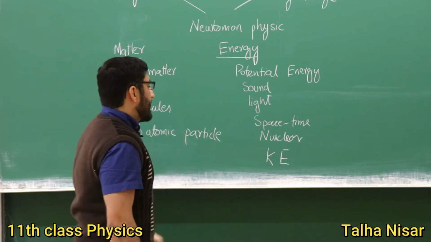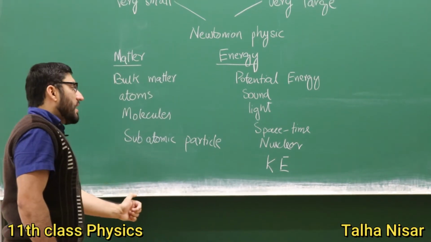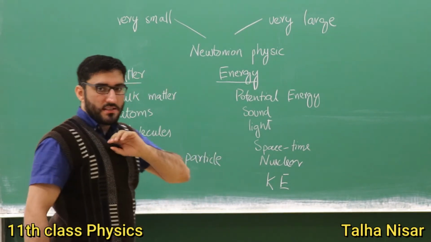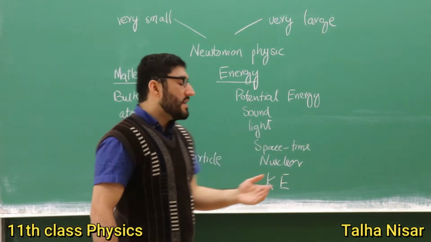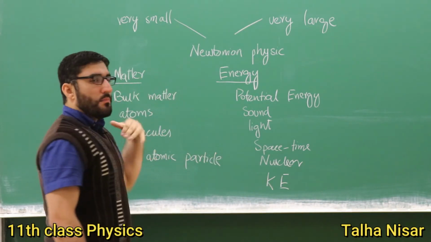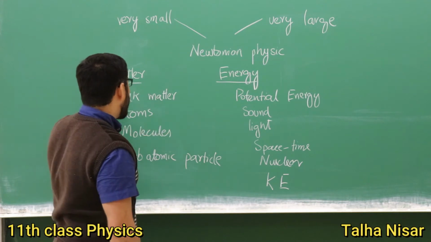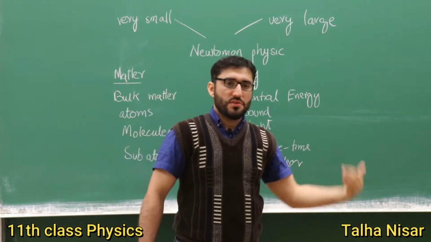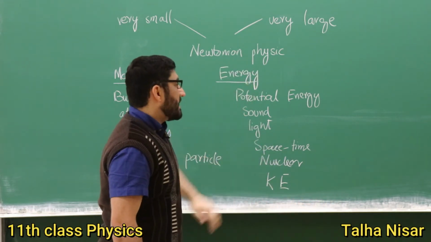And then we have the kinetic energy. The kinetic energy is due to the motion. So when something is in motion, something is moving, it has the kinetic energy. So this is associated to the moving objects. So the objects are the matter, and then the energy that is associated with their motion is the kinetic energy.